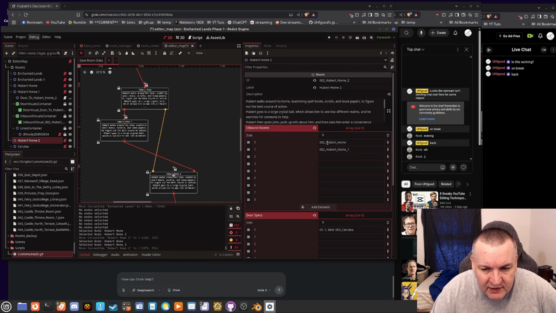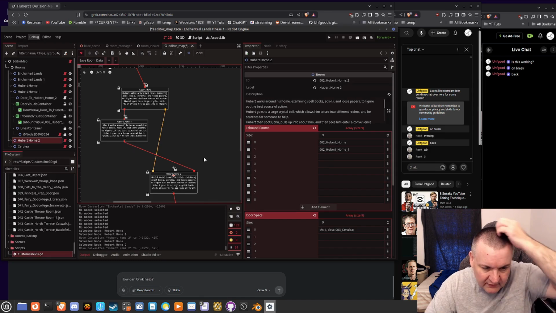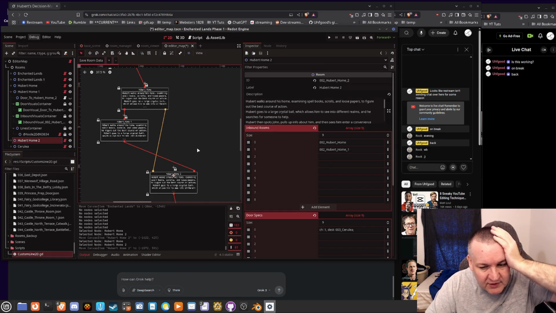But you can see, since Hubert Home incoming is the first one, even though it's the second door, and then Hubert Home 1 is the second one, even though it's its only door. So that's the problem I ran into today. But that's all I got done today.